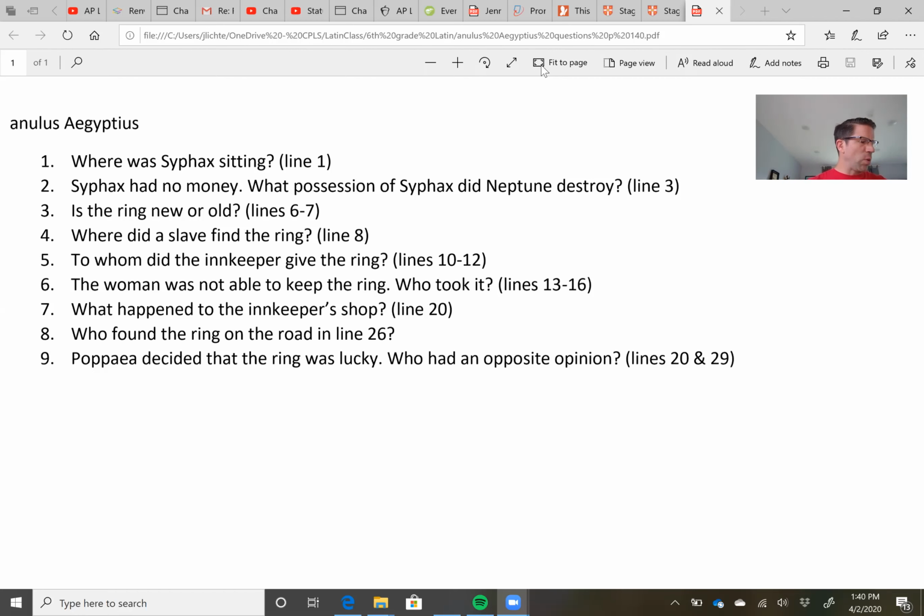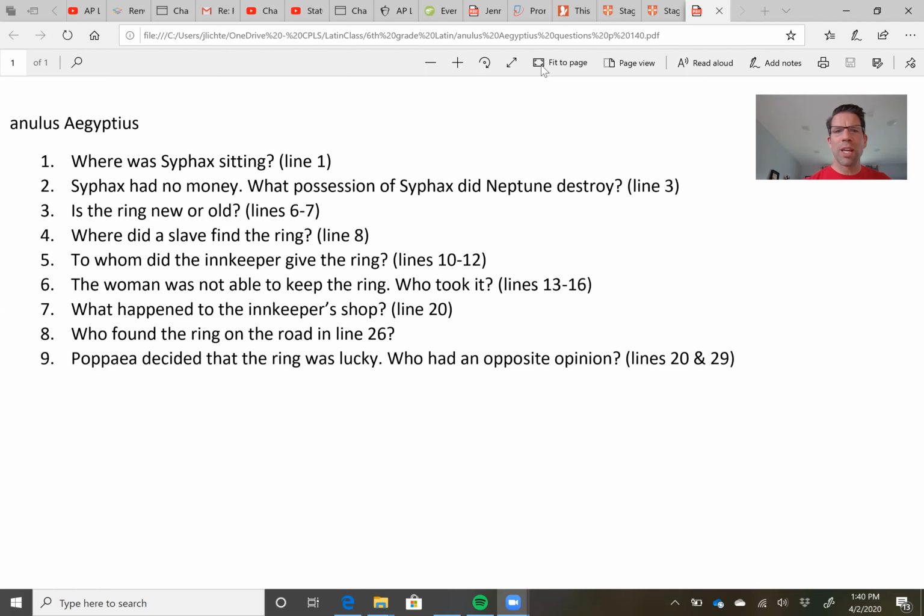Caupo Syphaci vinum dedit. The innkeeper gave Syphax some wine. Well, that was nice of him. Syphax cauponi anulum tradidit. And Syphax handed an anulum to the innkeeper. And an anulus is a ring, right?